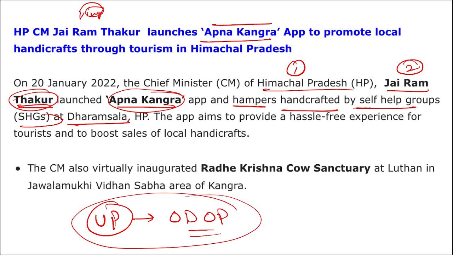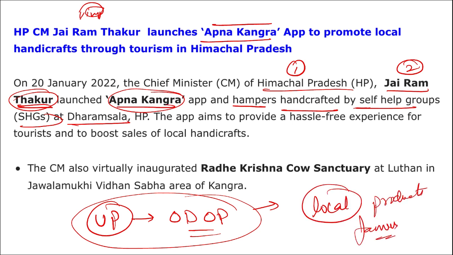What was the aim of this scheme? This scheme aimed to increase the production, or you can say increase the popularity of a product of a particular district, to make that particular product famous. All right, or you can say to make the local products famous all around India as well as the world. Same reason is this Apna Kangra app of Himachal Pradesh. They are targeting the local handicrafts, so that the products they are making can be sold all over the world.